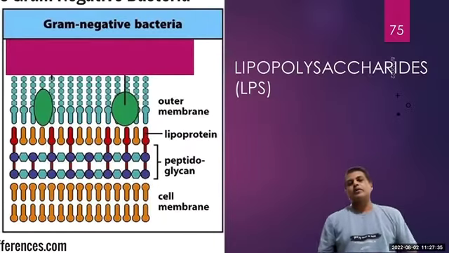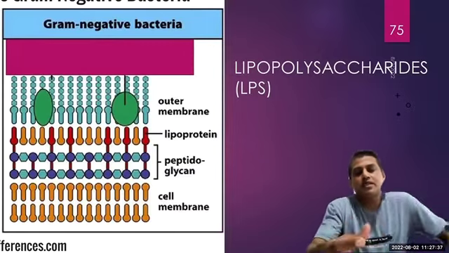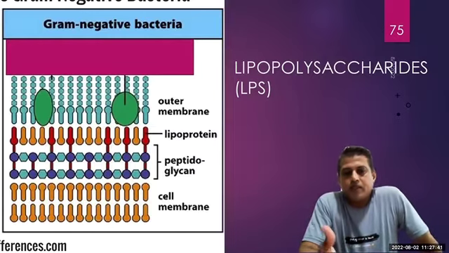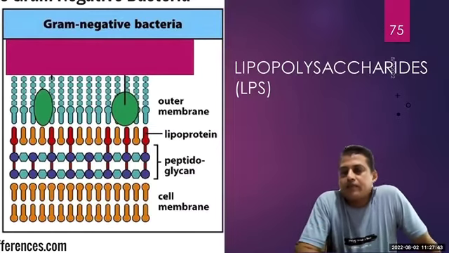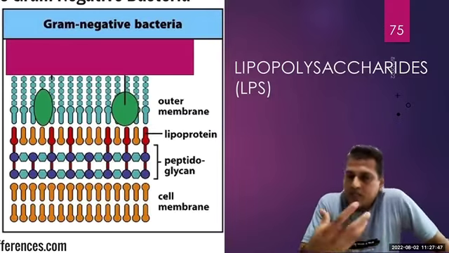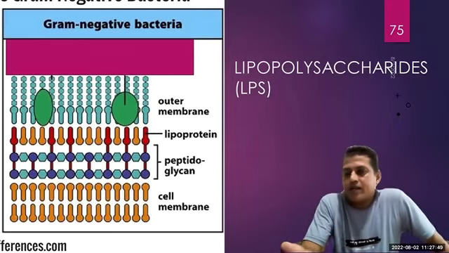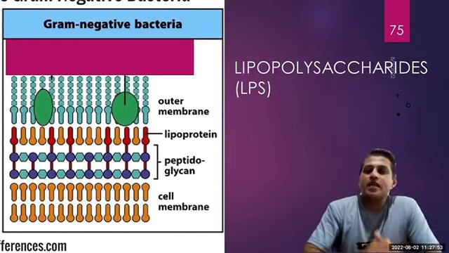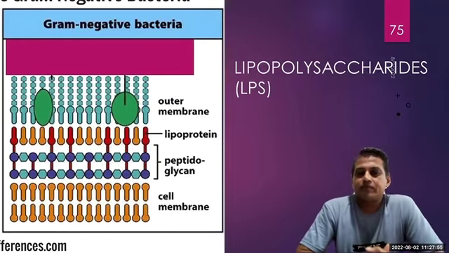Now, some of the cell wall components. If you look at the cell membrane, the phospholipid is the same in human, same in animal, same in plant, same in bacteria. But the components of the cell wall are different.